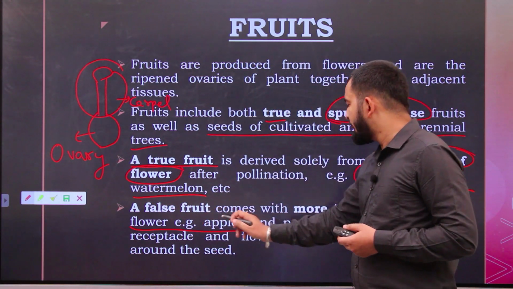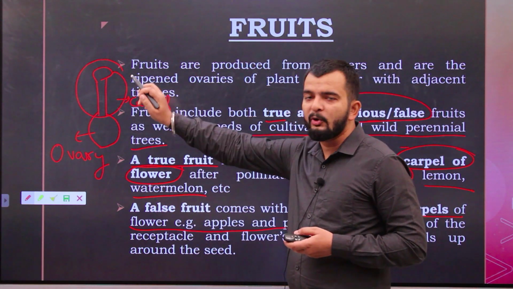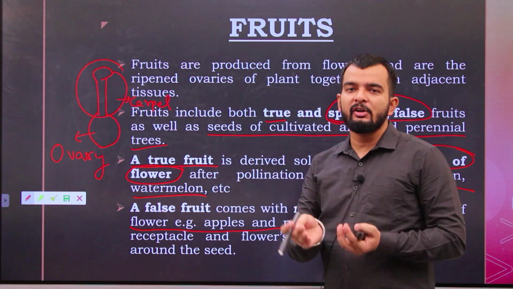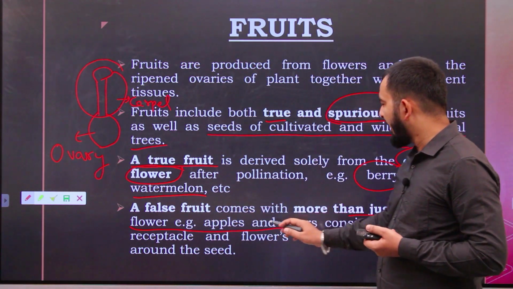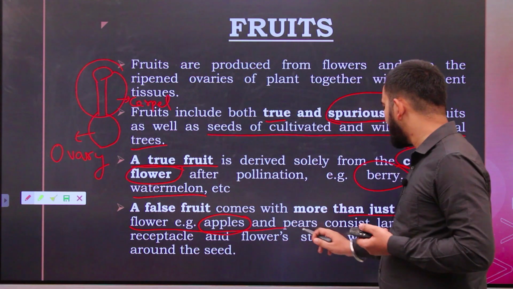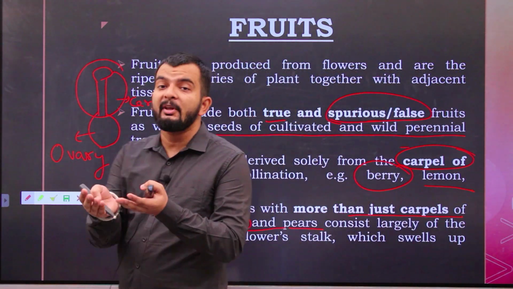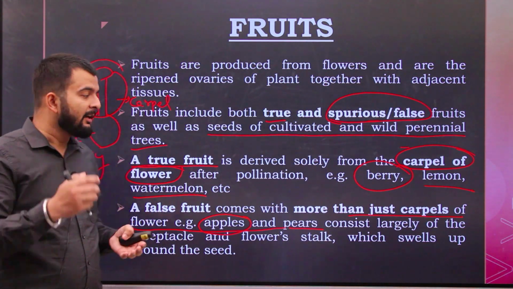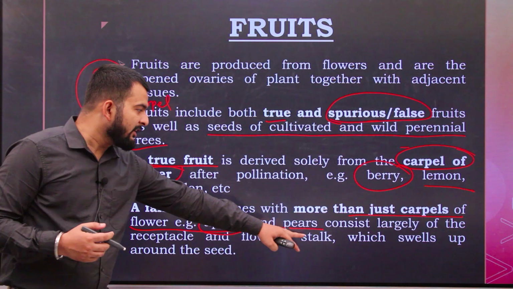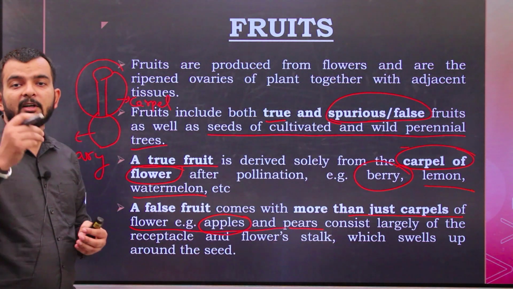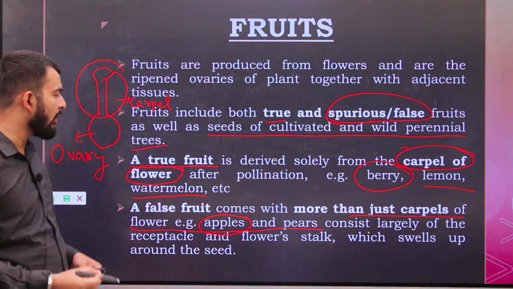And in the case of a false fruit, it comes from more than just the carpel of the flower. Even the adjacent portion of the flower may be included, so that forms the false fruit. Examples of false fruit are apple and pears, and they consist largely of the receptacle, which means the lower portion of the flower, and the flower stalk also. The stalk is what you hold the flower by, usually the lower portion.